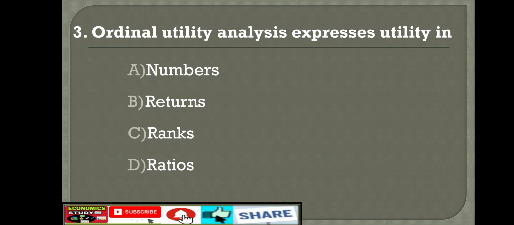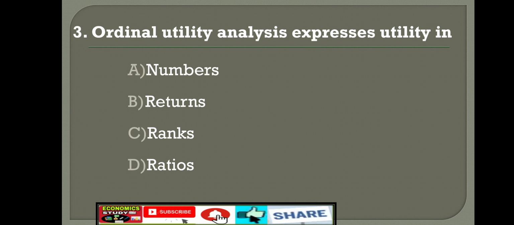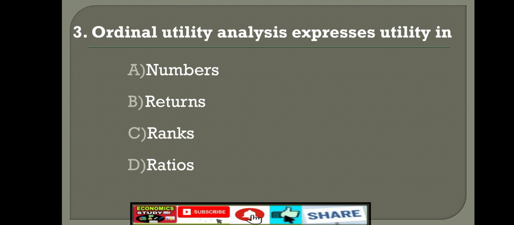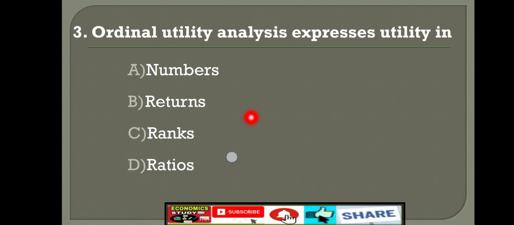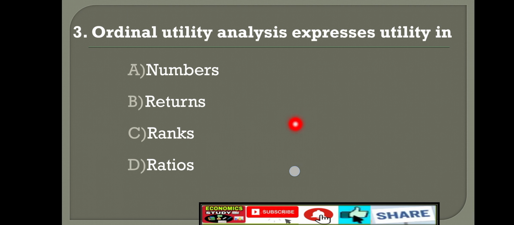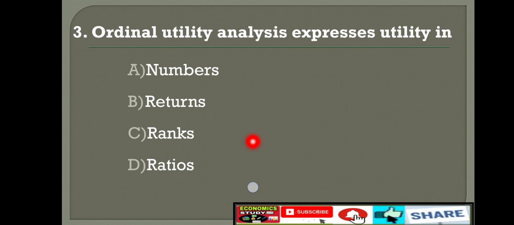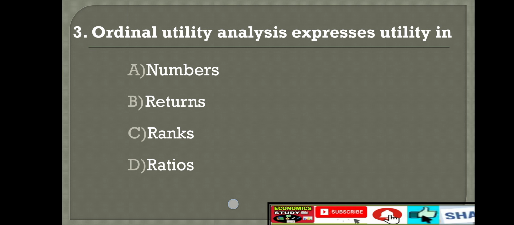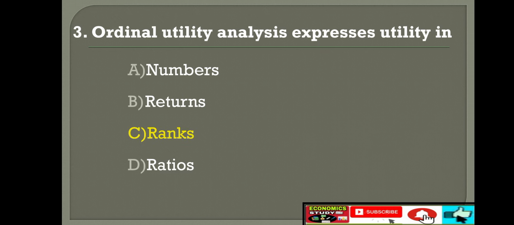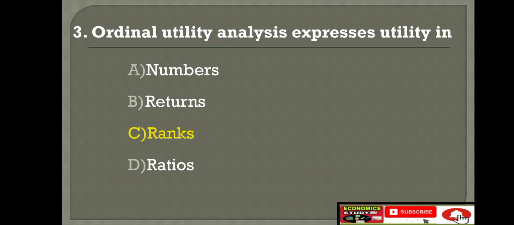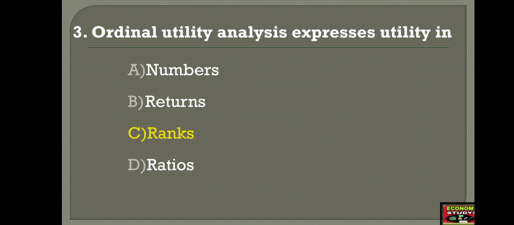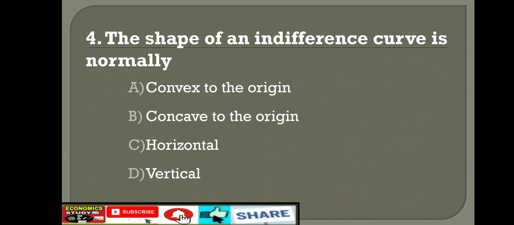Third question. Ordinal utility analysis expresses utility in: option A, numbers; option B, returns; option C, ranks; option D, ratios. Right answer is option C, ranks. Ordinal utility analysis expresses utility in ranks: first rank, second rank, third rank, likewise. Third question is over.